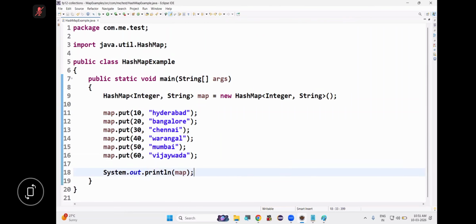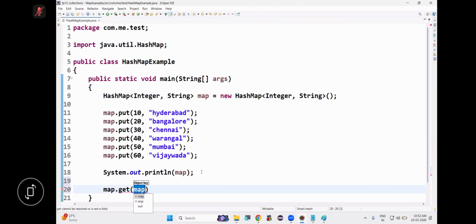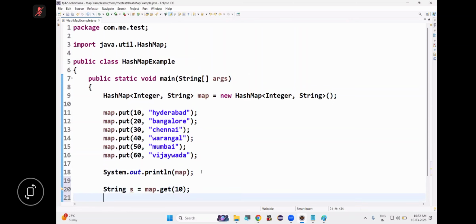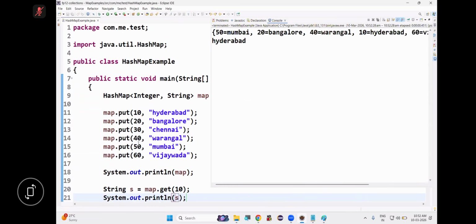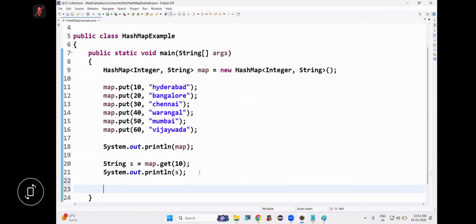So tell me, we have a lot of methods in HashMap. One of the methods is get. It takes the key, I'm giving the key, and returns the value as which type? String type. If you use generics, why will it return object type? It will return string type only. If we don't use generics, it will return object type. Then what is the use of generics? Generics avoid typecasting problem. If I remove generics, it returns object type, then we need to typecast. Get method takes the key and returns the value of the key.